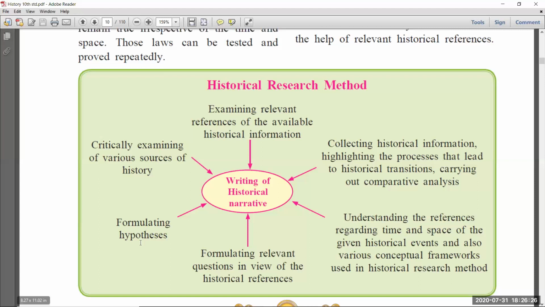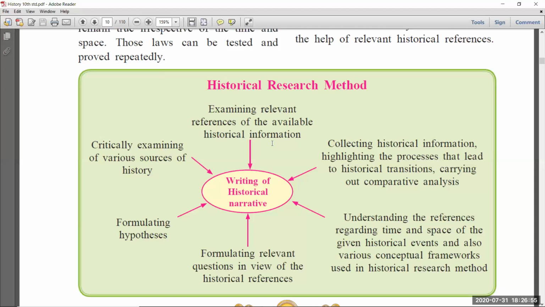So the first one is what? Assuming. Second one is what? Examining the sources like material, written and oral sources. And what is the third method? Examining relevant references of the available historical information. Okay, so what information do you know? Suppose you know about Mahatma Gandhi, that he was a great freedom fighter and he sacrificed his life for getting the freedom of our country. So you know this information.